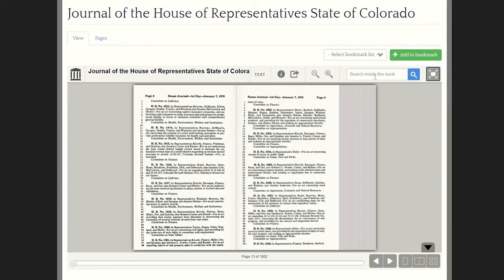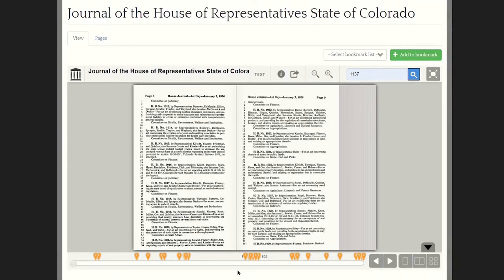We also have the capability of searching inside this book. We can look for a keyword, or we can enter in the bill number, which in this case happens to be 1137, and click search. And if you notice, now we have all these little balloons that drop down onto places in the House Journal where the search term 1137 appears.